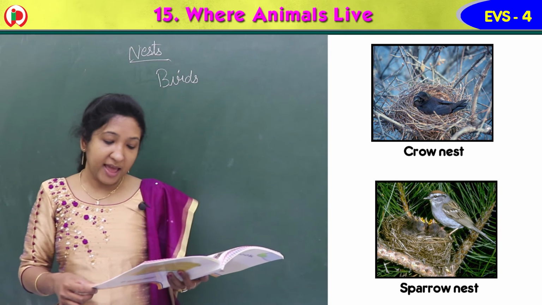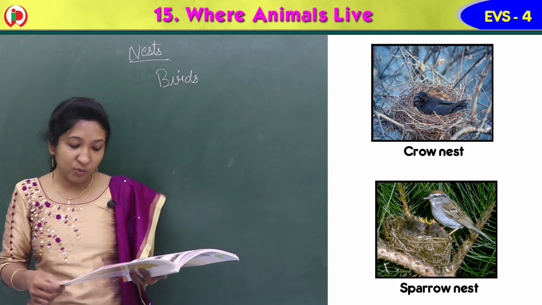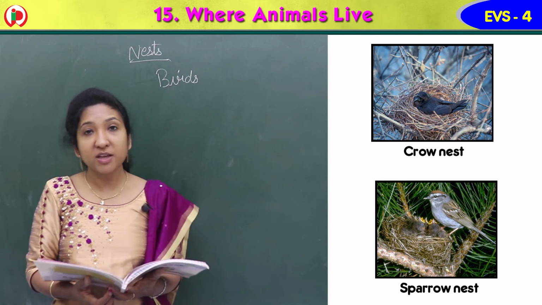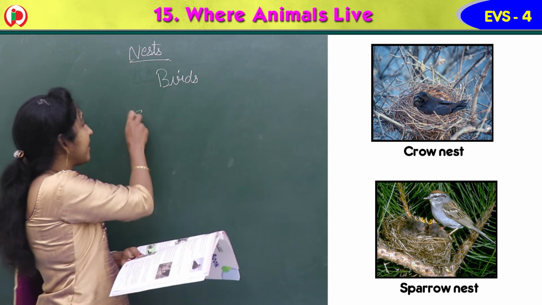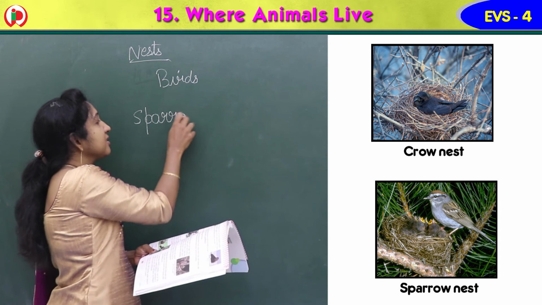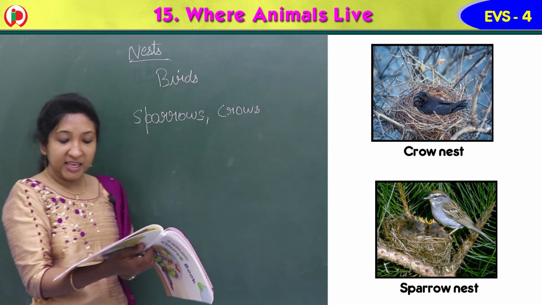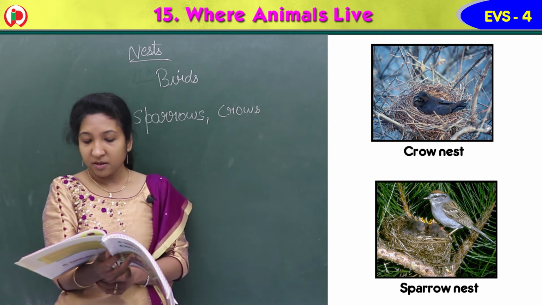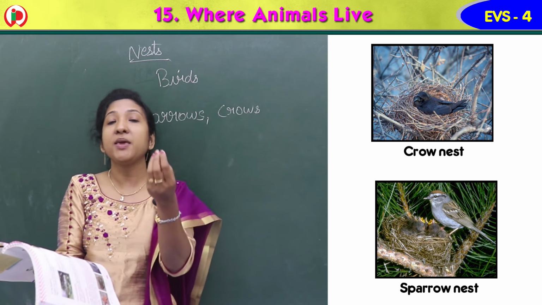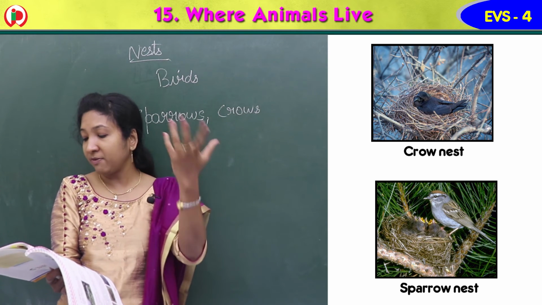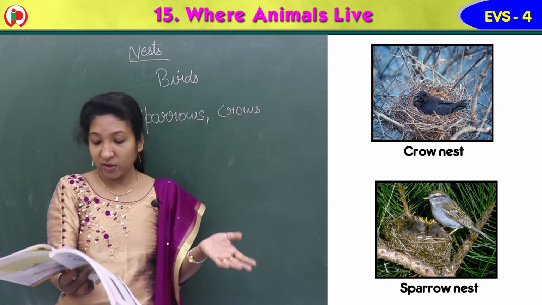Birds like sparrows and crows build deep cup-shaped nests to prevent the young ones from falling out. So there are different kinds of birds, isn't it? How do sparrows and crows build the nest? They build deep cup-shaped nests to prevent the young ones from falling out. Otherwise, the babies fall out of the nest. So to prevent that, they always build deep cup-shaped nests. You can see the image there.